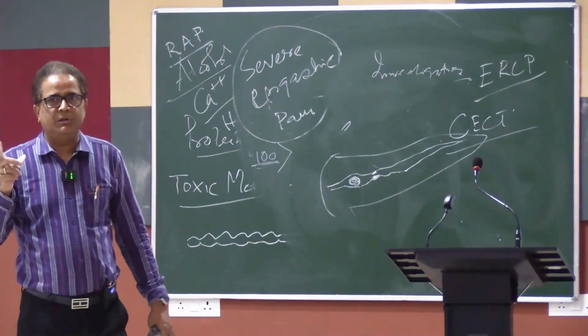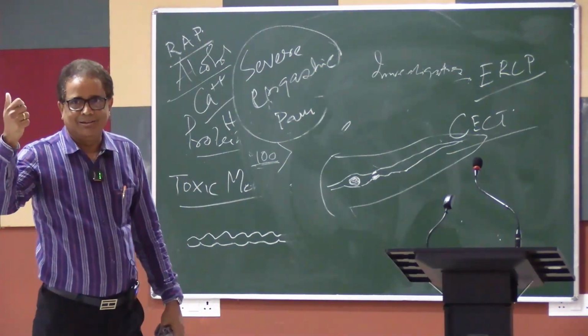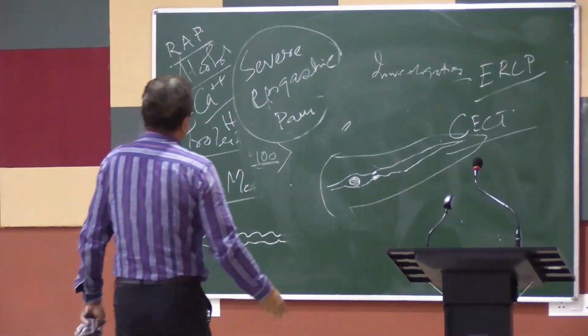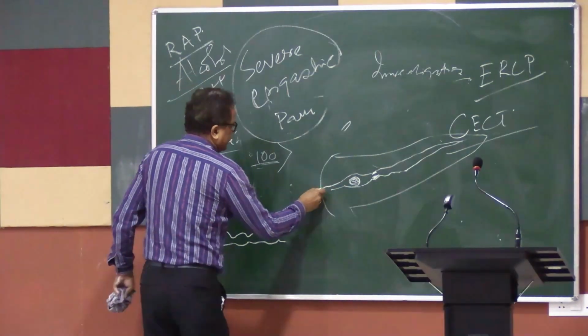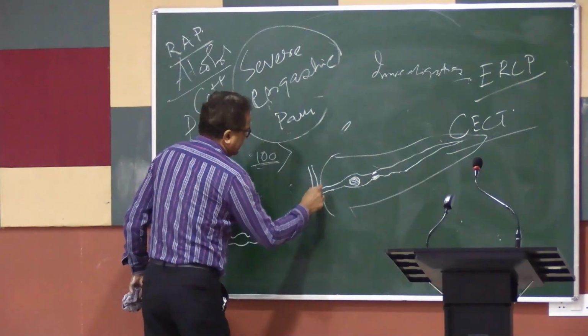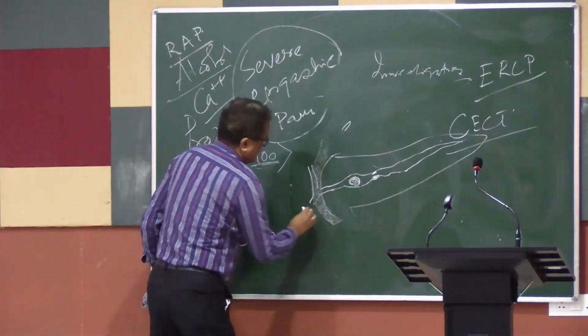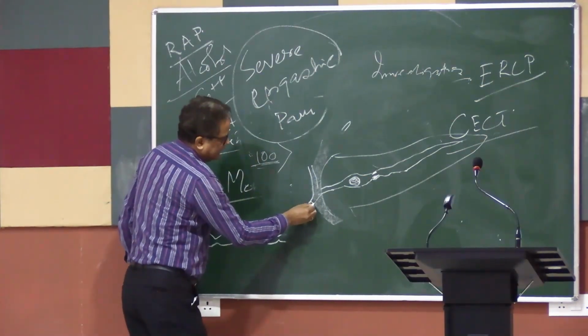We do papillotomy, we take out the stone and we do stenting. That's right. Similarly, it has got a common opening. Pancreatic duct or bile duct, they are guarded by a sphincter, and this part is within the wall of the duodenum. So they have got a common channel.